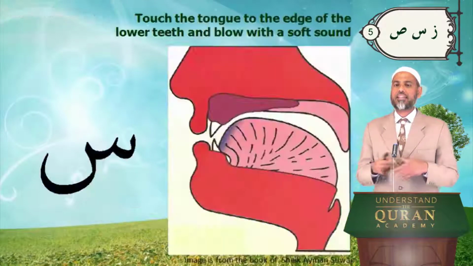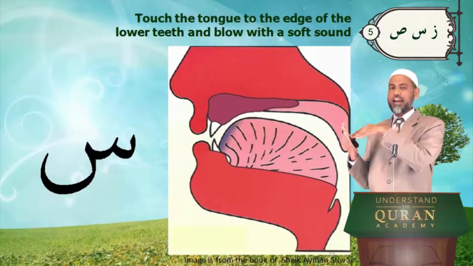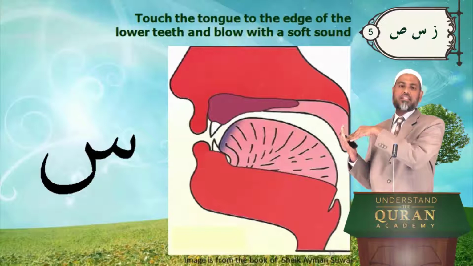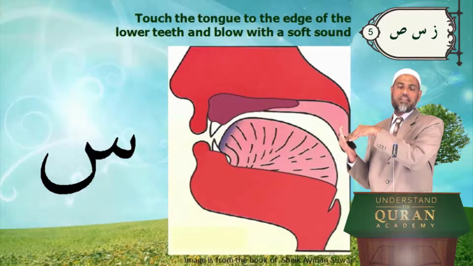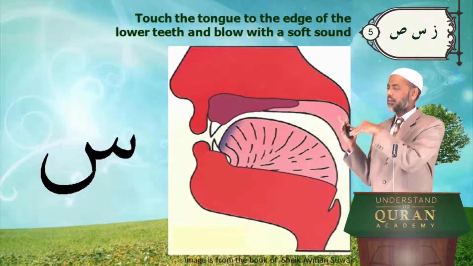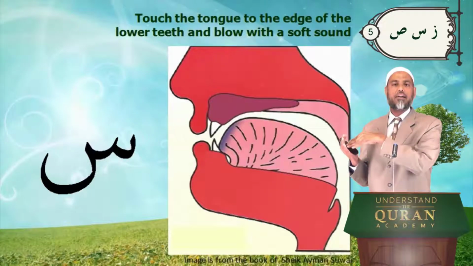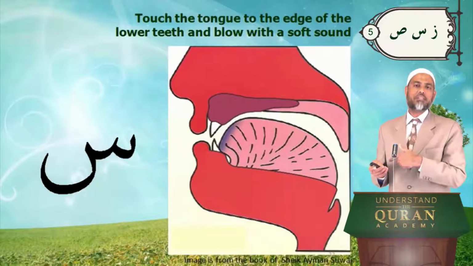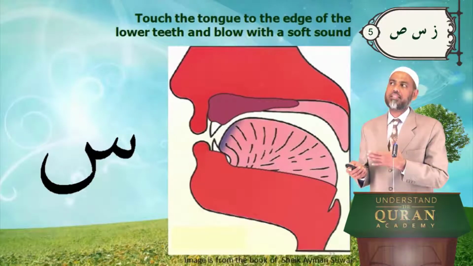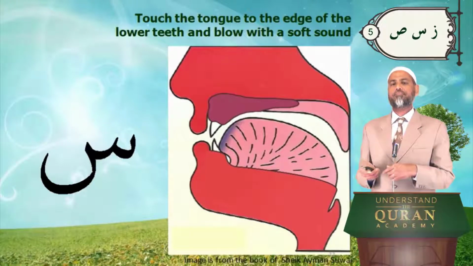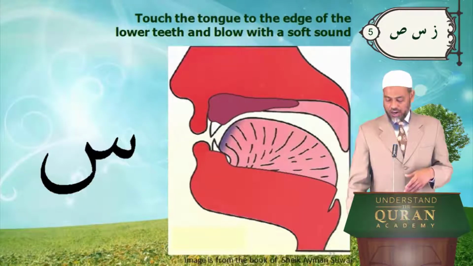How do you say sin? Touch the tongue tip to the edge of the lower teeth. And then say, as clear from the picture, s, sa, or s, as. The name is sin, the sound is sa, or si, or su, or as. How do you write it?